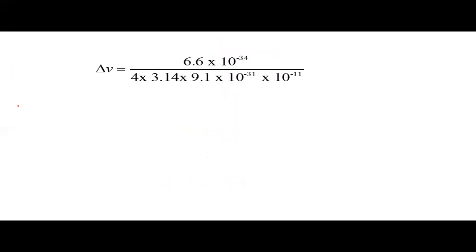We place the value of h, that is 6.6 into 10 to the power minus 34, value of pi 3.14, value of m 9.1 into 10 to the power minus 31, and value of delta x, that is 10 to the power minus 11. When we solve it, the answer comes to be 5.79 into 10 to the power 6 meter per second.